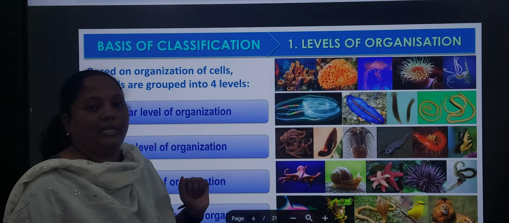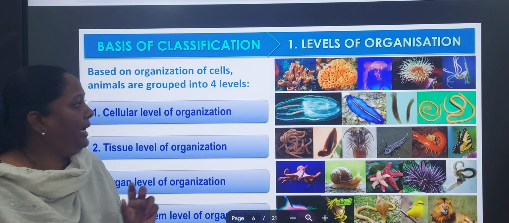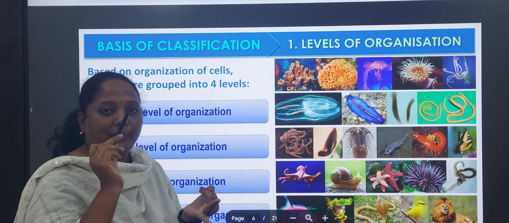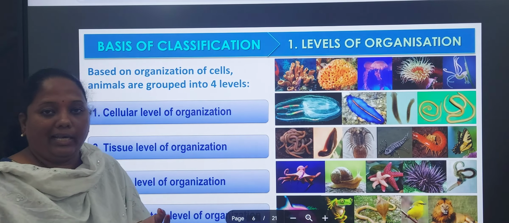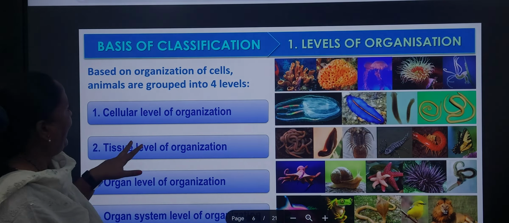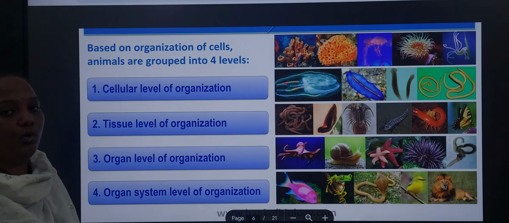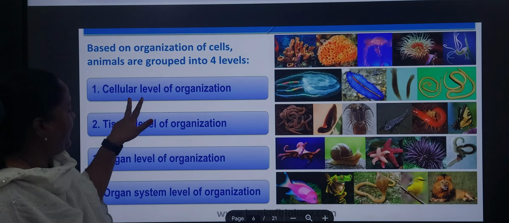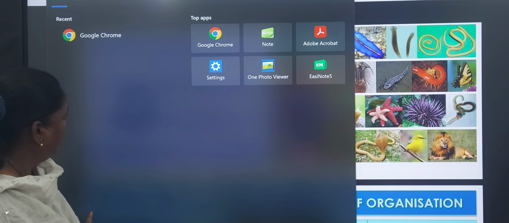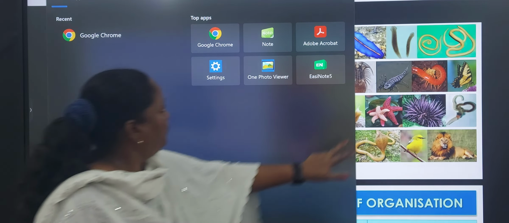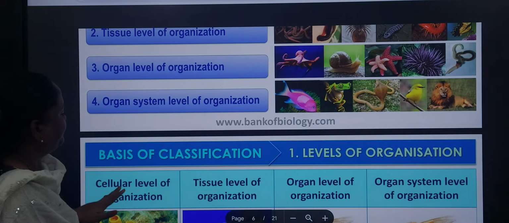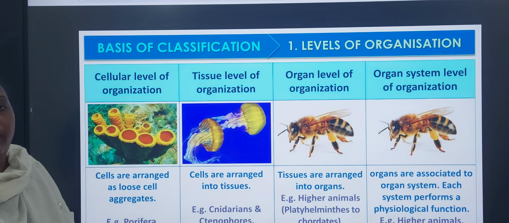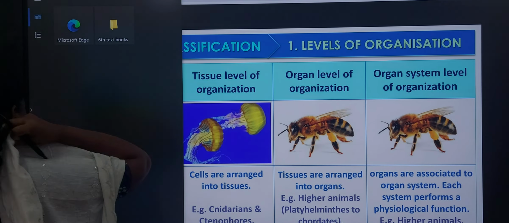Let's see, I said the first one is level of organization. How many levels are there? I said cellular level, tissue level, organ level, organ system level. Based on the organization of cells, animals are grouped into four levels: cell, tissue, organ, organ system. Let's see where the tissue level is present, where the cellular level is present, where the organ system level is present.